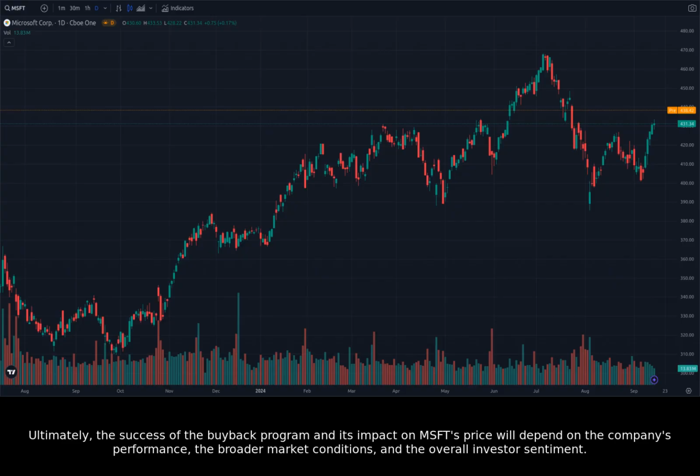Ultimately, the success of the buyback program and its impact on MSFT's price will depend on the company's performance, the broader market conditions, and the overall investor sentiment.